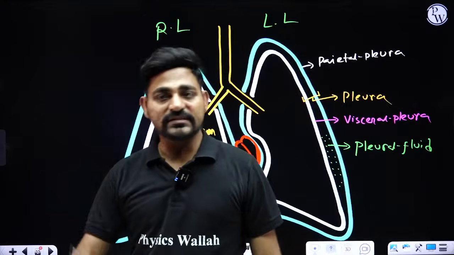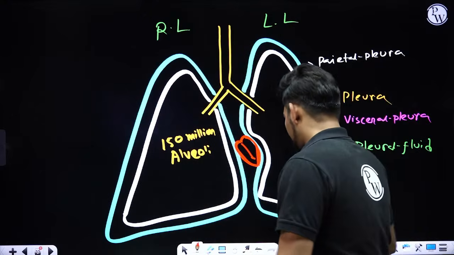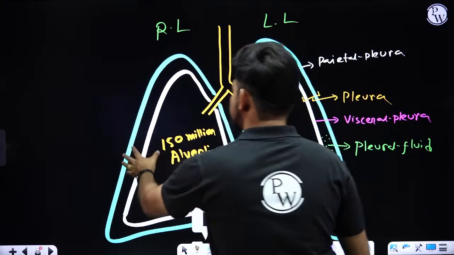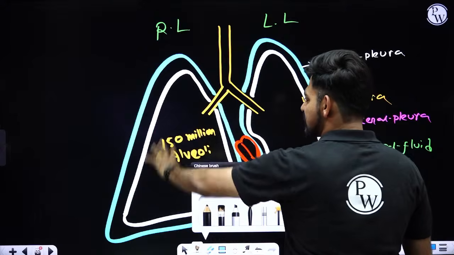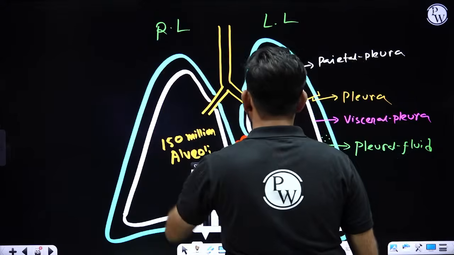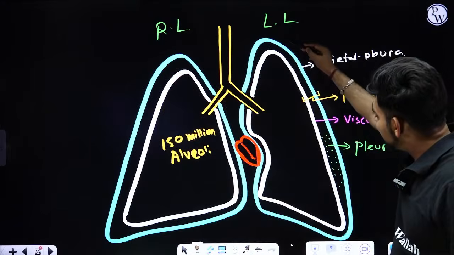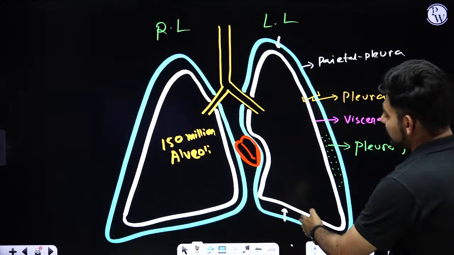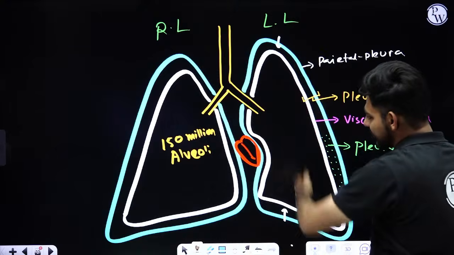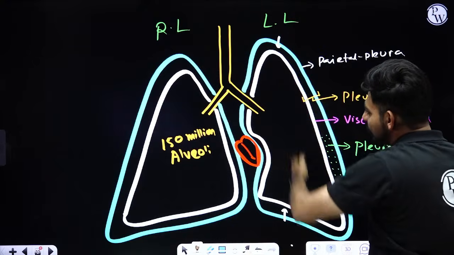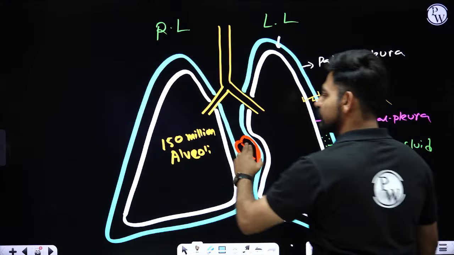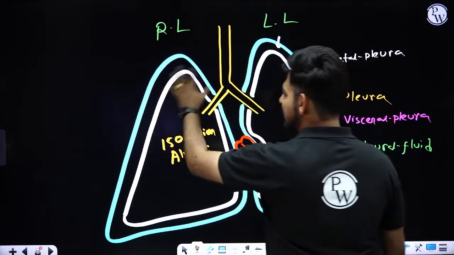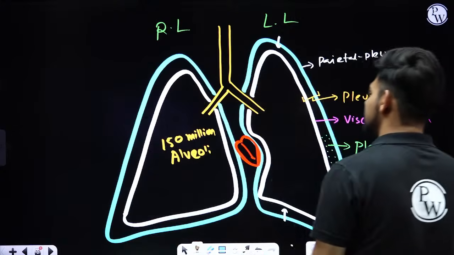But one twist is there. Width wise, the width and area are larger for the right lung. But if you check the length, the left lung is longer. The length is more for the left lung, but the width is more for the right lung, and the overall area is more inside your right lung.